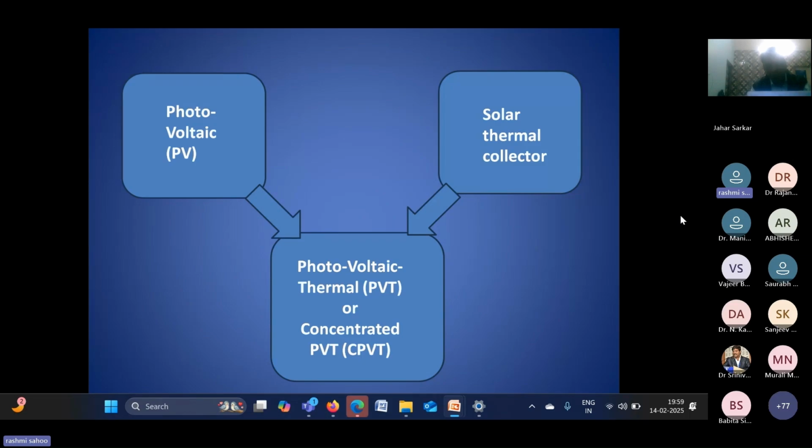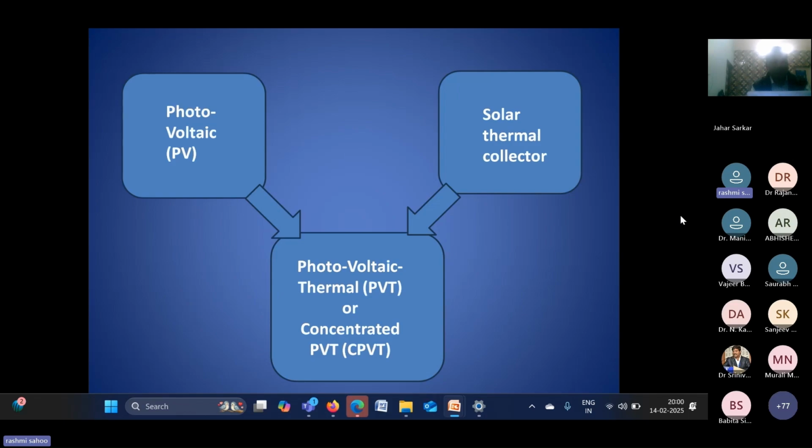For that case, we can design the photovoltaic cell with a thermal solar collector also. That means we can get both electricity and heat from that system. That is basically the combination of a photovoltaic cell and a solar thermal collector. So this is PVT, and PVT technology is a very emerging technology nowadays.